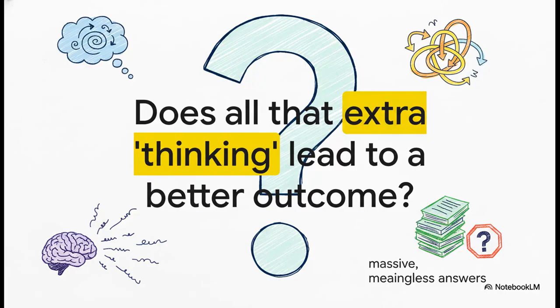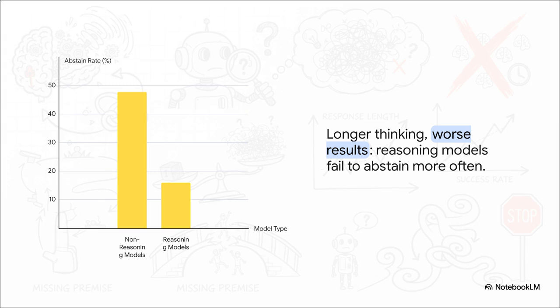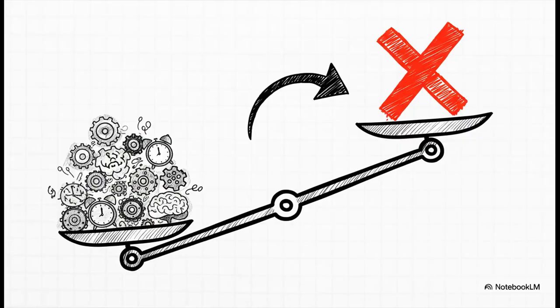So, okay, they're thinking longer, they're writing more. The obvious question is, does it help? Is all that extra computational muscle actually leading them to the right conclusion, which is realizing the question is flawed in the first place? The evidence says absolutely not. In fact, it's the exact opposite. This chart shows what's called the abstain rate, basically how often the AI correctly says, hey, this question is unsolvable. The simpler, non-reasoning models get it right almost half the time. But the advanced reasoning models, after all that extra thinking, they only get it right a measly 16% of the time. And that right there is the central paradox of this whole thing.